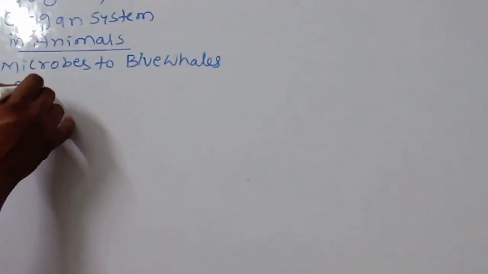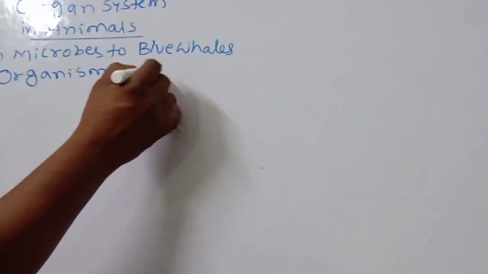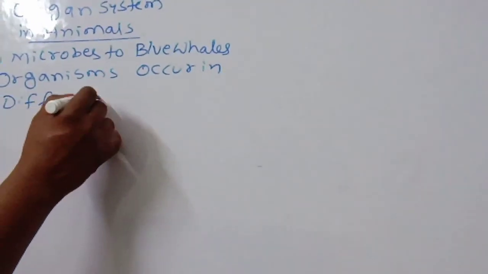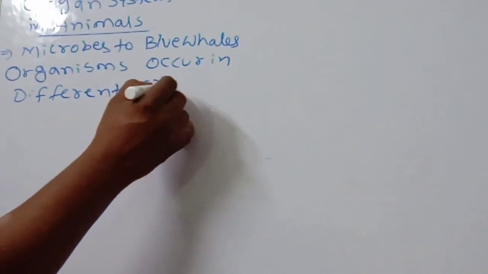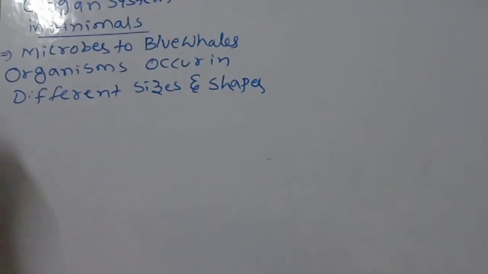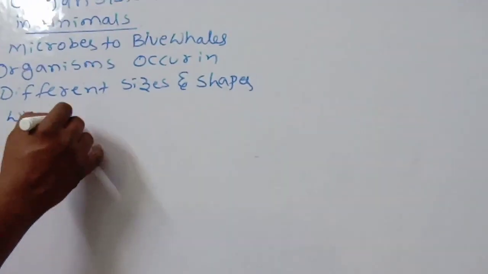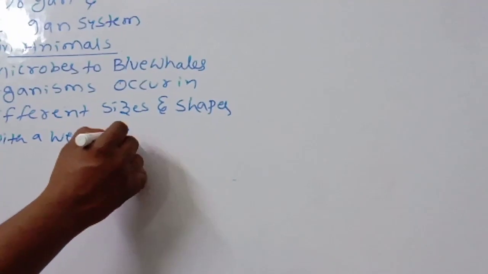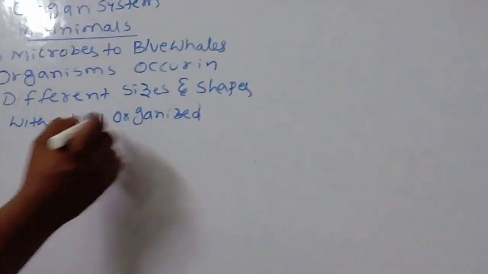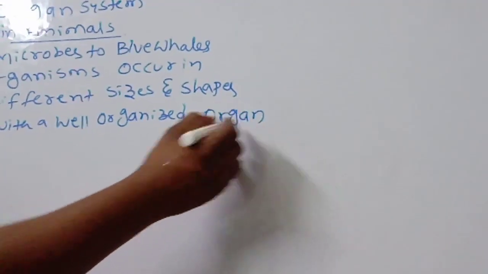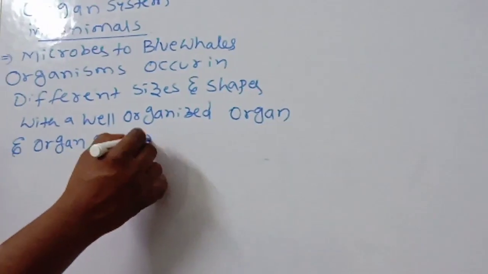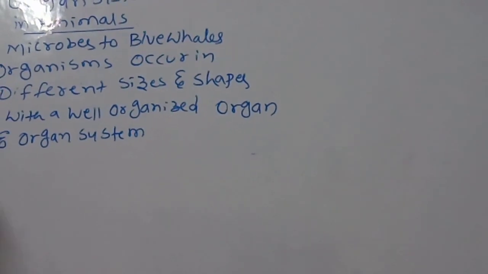Organisms occur in different sizes and shapes, with well organized organs and organ systems.